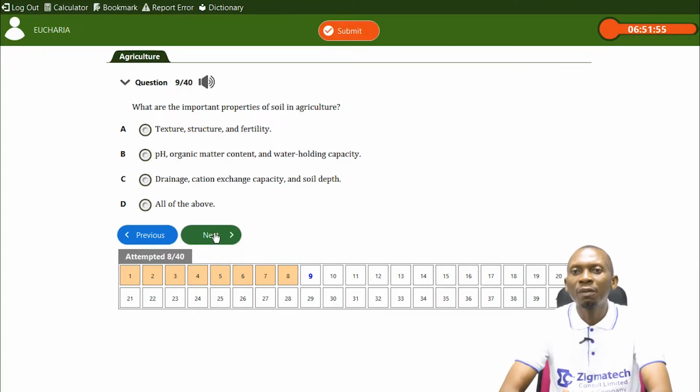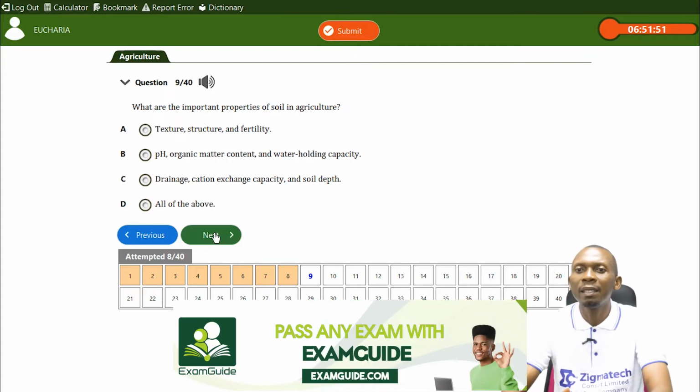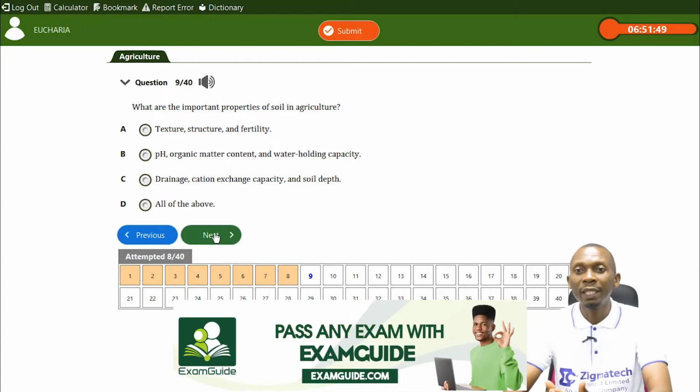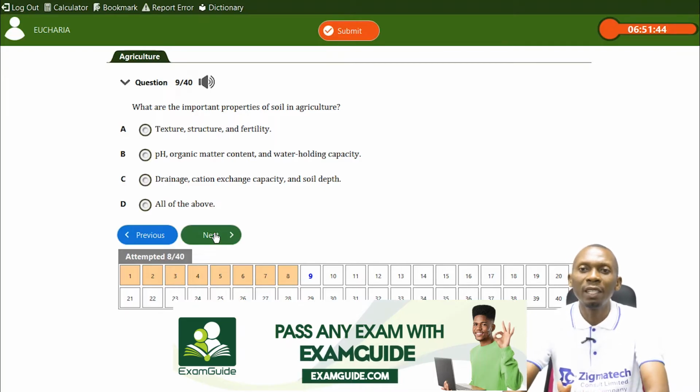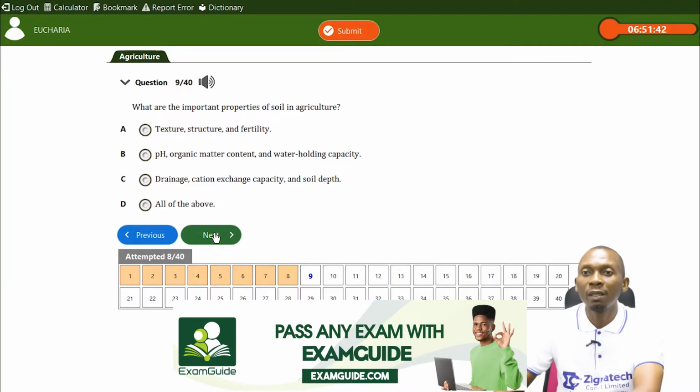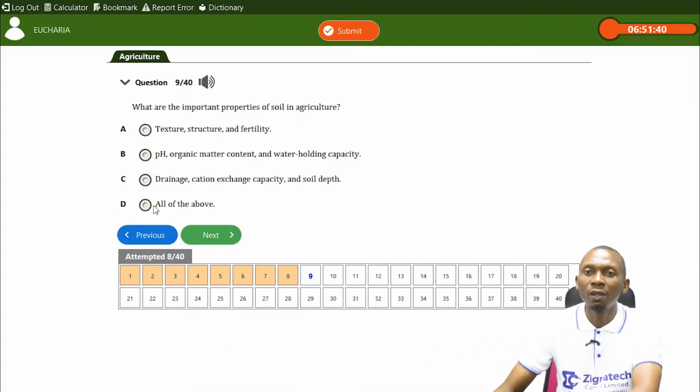Then we have pH, chemical property; organic matter content, physical property; water holding capacity, drainage, physical property; cation exchange capacity, chemical property; soil depth. So all of these are actually properties of soil in agriculture. So the answer is all of the above.